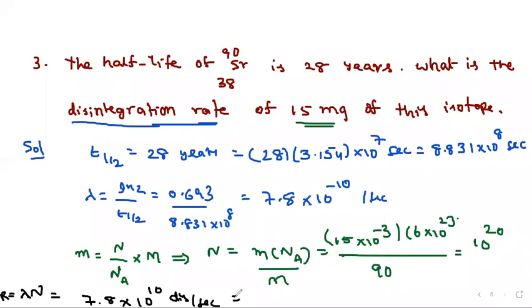But if the answer is given in terms of Curie or in terms of Becquerel, no problem, it is the same thing. In terms of Curie, if they ask us, you can convert that 7.8 into 10 power 10 by 3.7 into 10 power 10. That many Curie. So finally it is 2.13 Curie. If the options are given in terms of disintegrations per second or Becquerel, no problem, you can write simply 7.8 into 10 power 10. But if it is given in terms of Curie, then you should write it is equal to 2.13 Curie only.